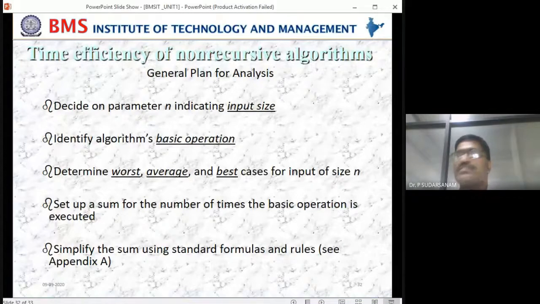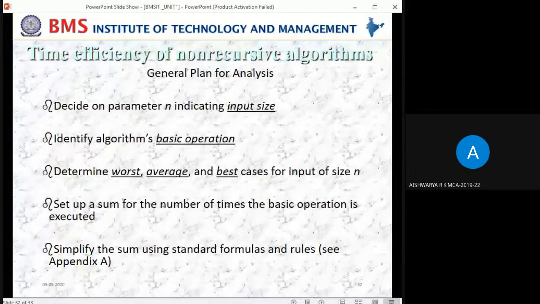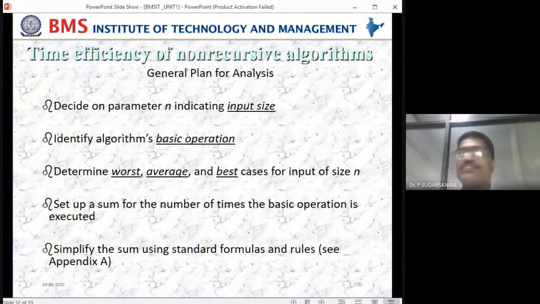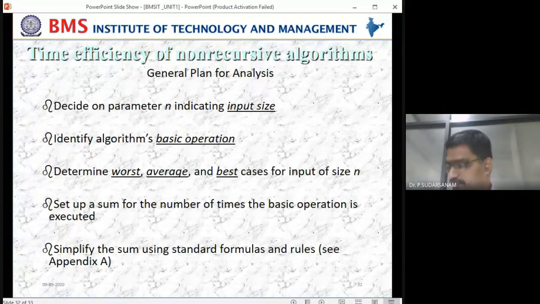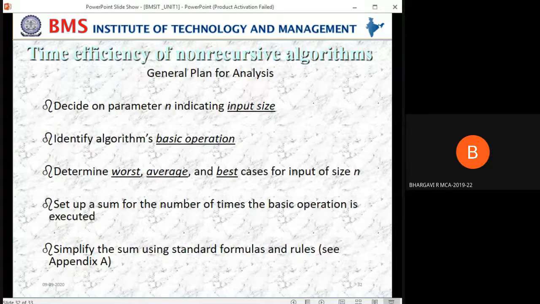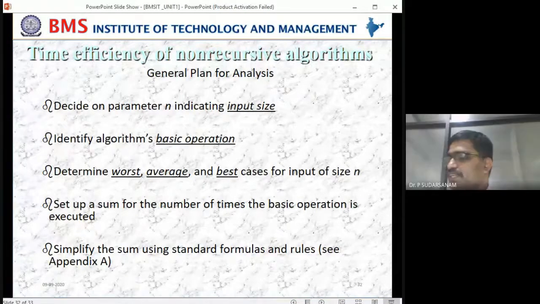Yes, I'll take the attendance. I'll call the numbers one by one. 19 MCL 11, 1. Present, sir. 2. Present, sir. 3. Present, sir. 4. Yes, sir. 5. Present, sir. 6. Present, sir. 7. Present, sir. 8. Yes, sir. 10. Present, sir. 11. Yes, sir. 12, 13, 14.